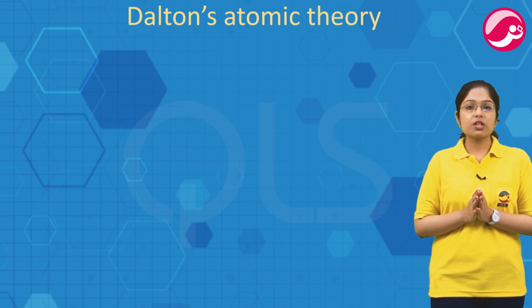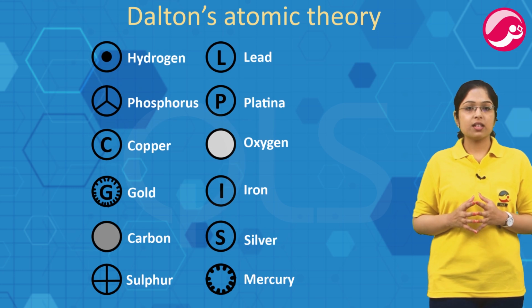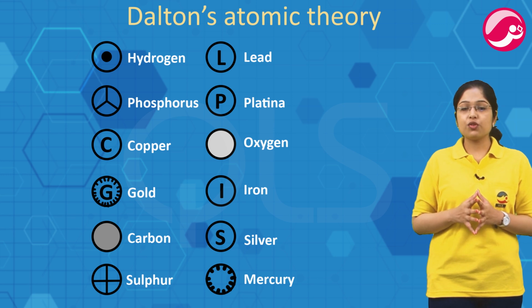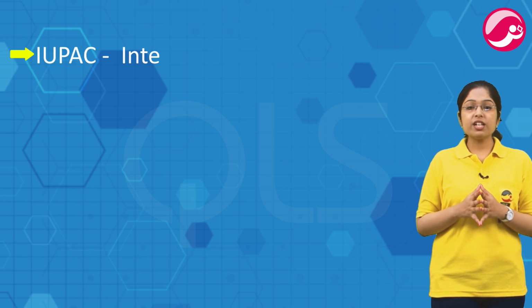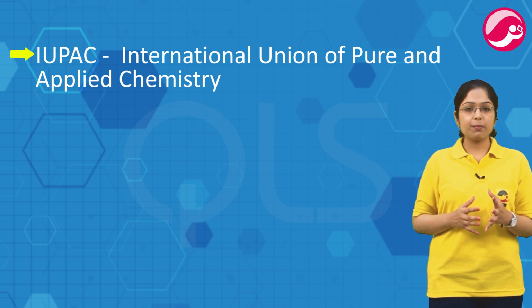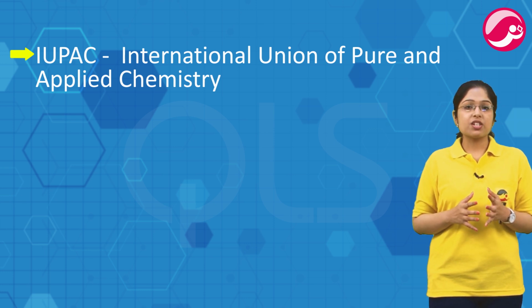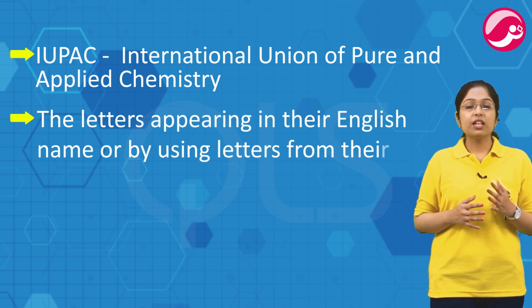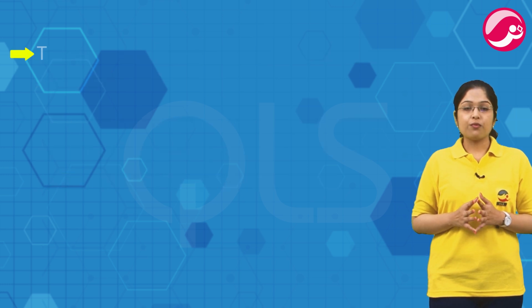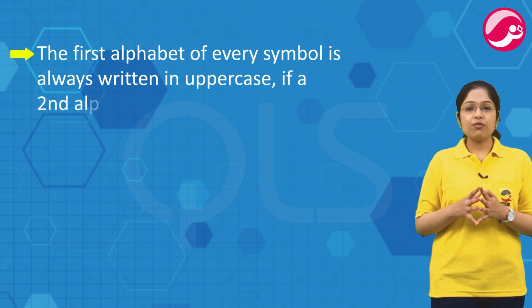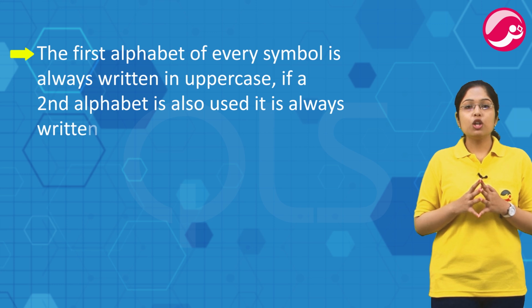Dalton also proposed some symbols to represent elements, like the symbols you can see in this image. The single letter or 2-letter symbols which we use today were suggested by Berzelius. Nowadays, IUPAC, International Union of Pure and Applied Chemistry, governs the system for naming of elements and chemicals. Elements are symbolized either by using the letters appearing in their English name or by using letters from their Latin, Greek or German name. The first alphabet of every symbol is usually written in uppercase. If a second alphabet is also used, it is usually written in lowercase.